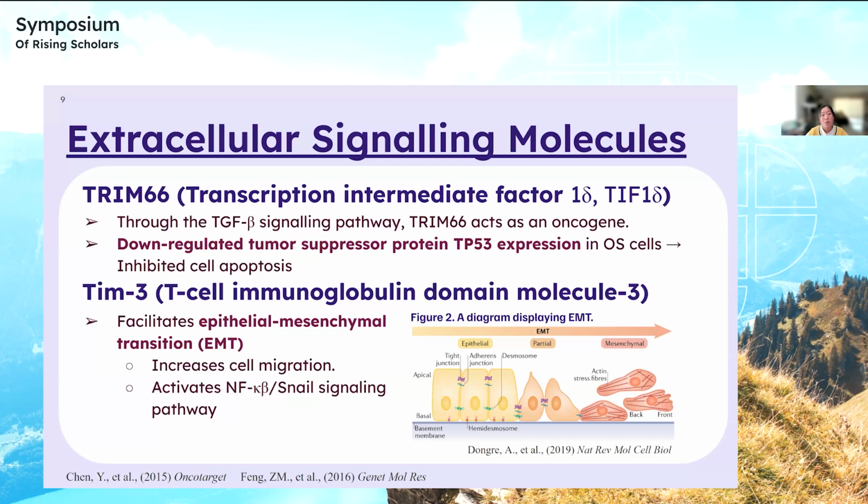TRIM66 was shown to act as an oncogene in the TGF-beta signaling pathway. Additionally, in the study, it was shown to downregulate tumor suppressor protein TP53 in osteosarcoma cells, which allows for the inhibition of cell apoptosis. TIM3 is another signaling molecule that was shown to facilitate a process known as epithelial to mesenchymal transition, which basically increased cell migration. So it was able to increase the volume of tumor cells that were coming in through the metastatic cascade. Additionally, it was also shown to activate the NF-kappa B/Snail signaling pathway.